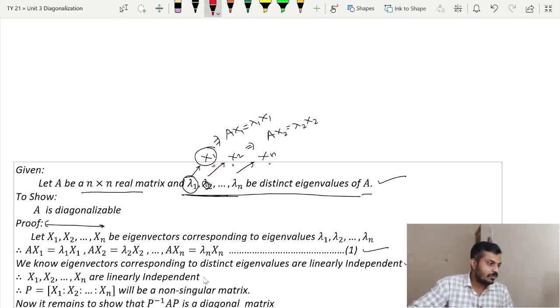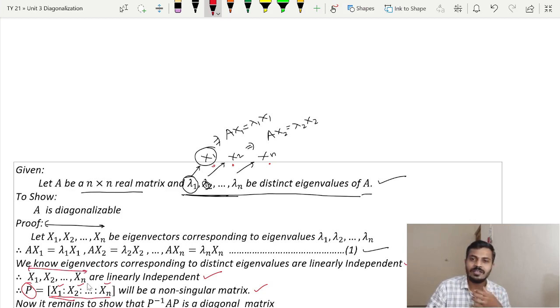Yeah. So therefore, x1, x2 up to xn will be linearly independent, and therefore this matrix will be a non-singular matrix, and we are calling it P. See how this matrix is formed. This is simply the notation part, no need of worrying. This notation is simply used to represent a matrix, and these are the columns of the matrix, formed by the eigenvectors that we started with. And remember, they are linearly independent, and thus this matrix will be a non-singular matrix.